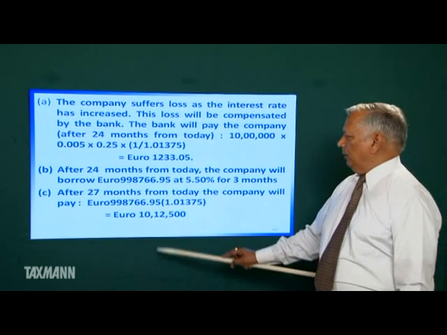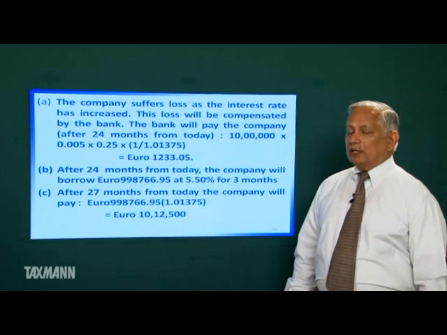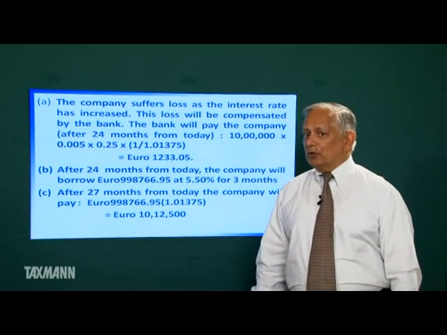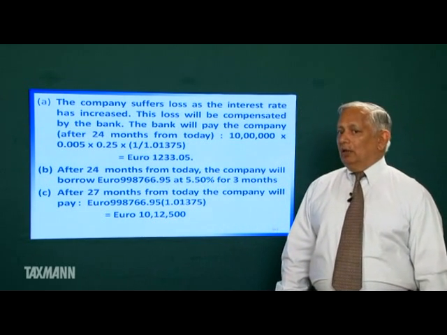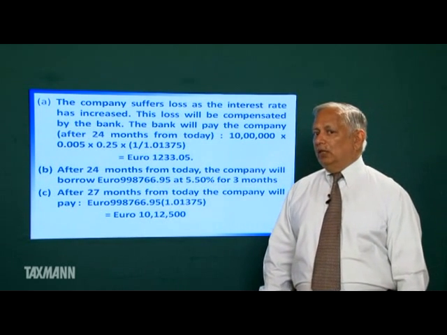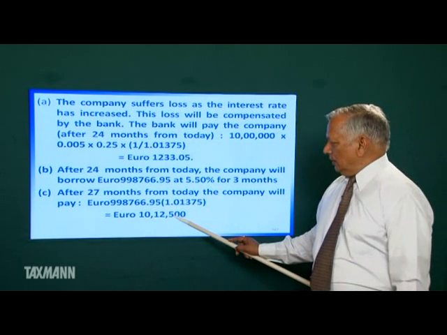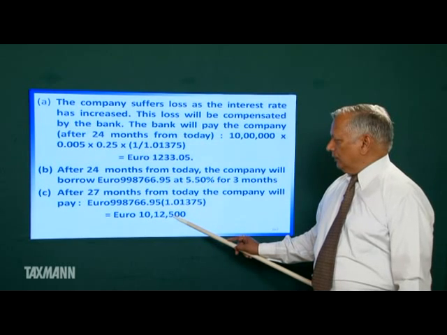Its total repayment will be 10,12,500. As per the original plan, the company was to borrow 10 lakh. The company was to repay 10 lakh plus interest on 10 lakh for 3 months at 5%, and the company has made exactly the repayment of that amount.